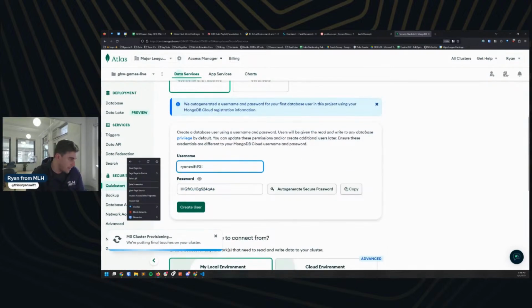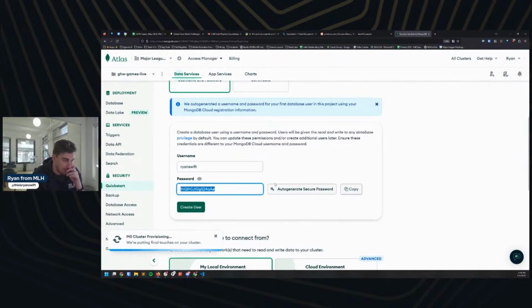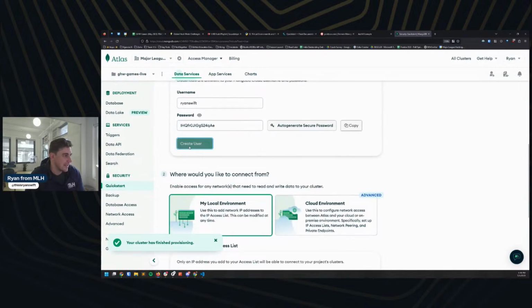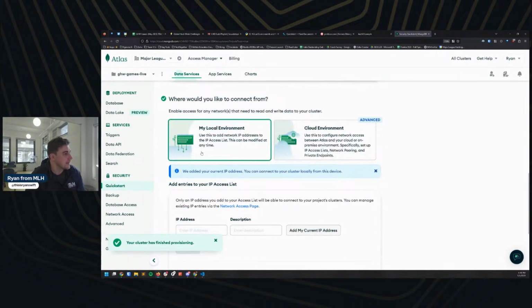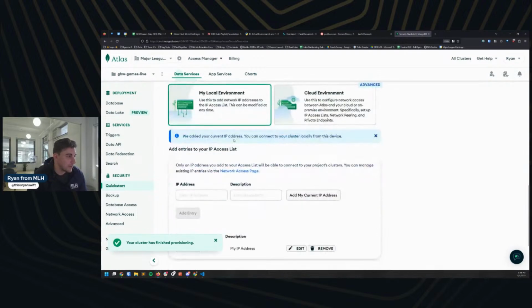I'm going to call my username here Ryan Swift. And then this password, again, this is something you probably don't want to be public. I'm doing this for the sake of a stream, so I will change and cycle through all this stuff and cancel it later on. But you can see here that this auto generates a password for us. We're going to go ahead and create user. We are going to set this up for our local environment for right now. And then I can see that Mongo already has enabled it from our current IP address, so that I can access this locally.